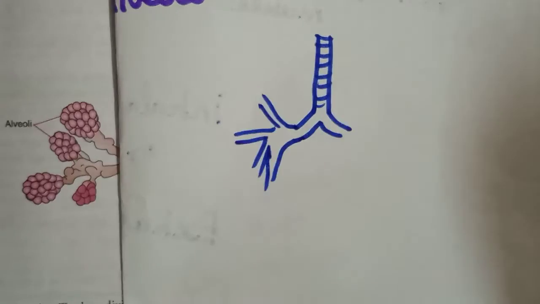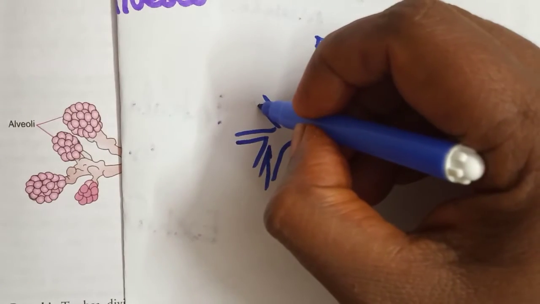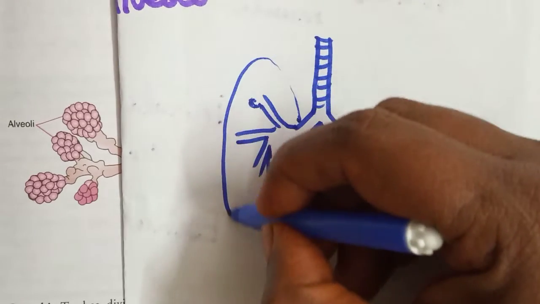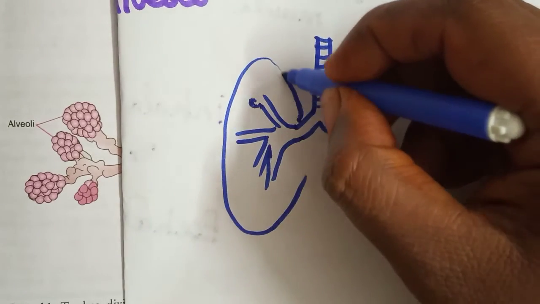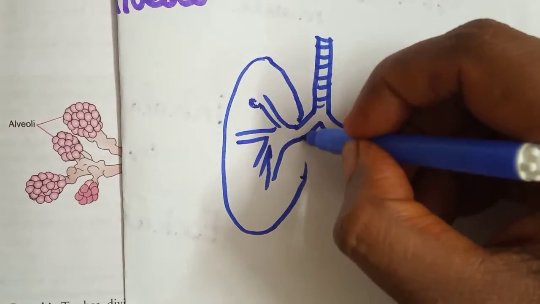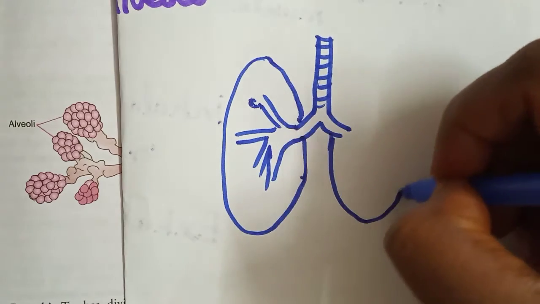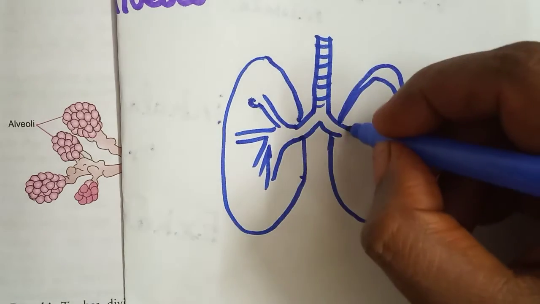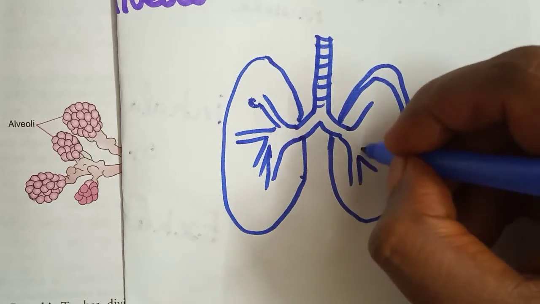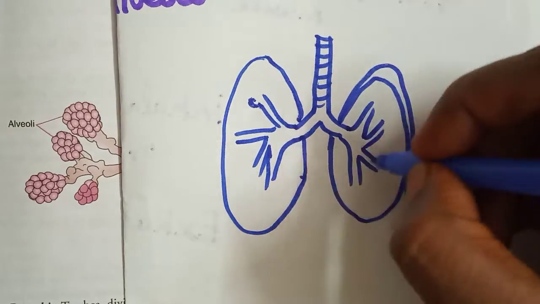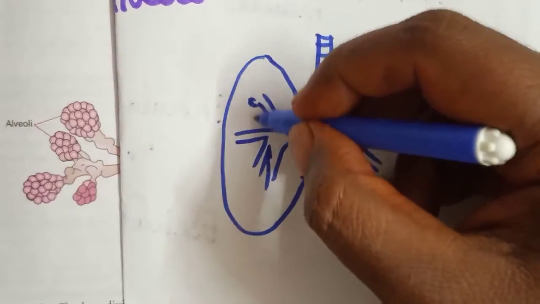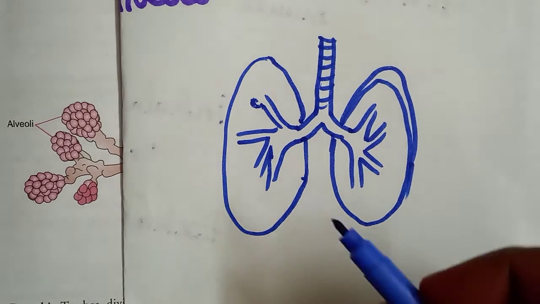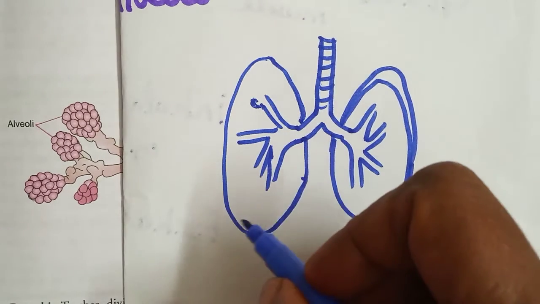This is called bronchioles. These branches inside are called bronchioles. Understood? Okay. And these are sub-branches inside the lungs.